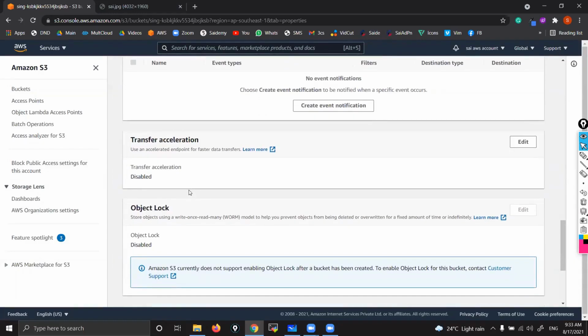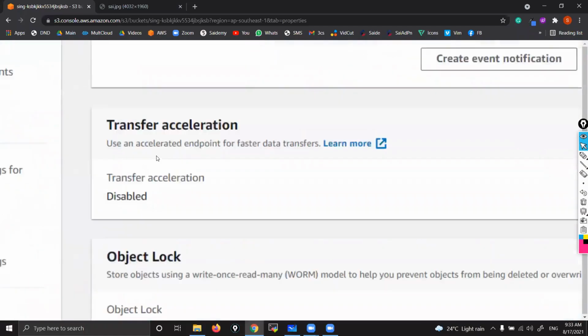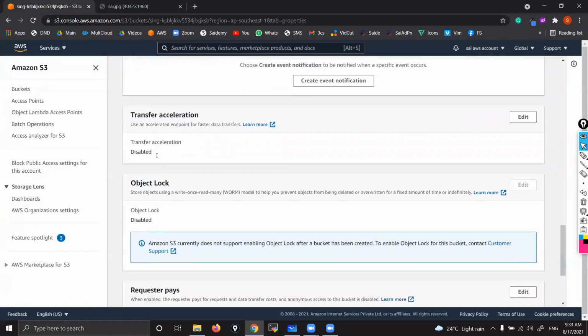Then transfer acceleration, already you know theoretically. If you want to upload data within less time by taking advantage of edge locations, that time we use transfer acceleration. That we are going to see from there.